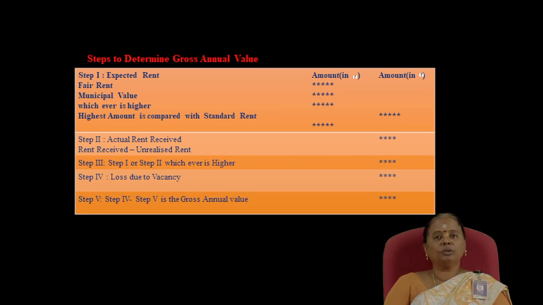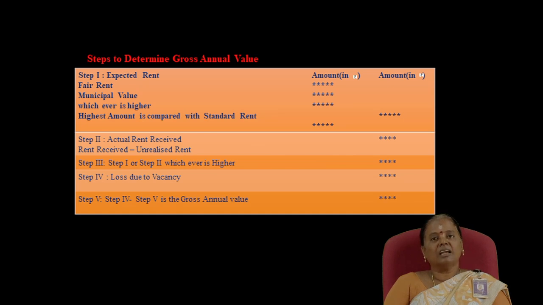First, we compare the fair rent and the municipal value, and take whichever is higher. That higher amount is compared with the standard rent, and among these two, whichever is less is taken as the expected rent.